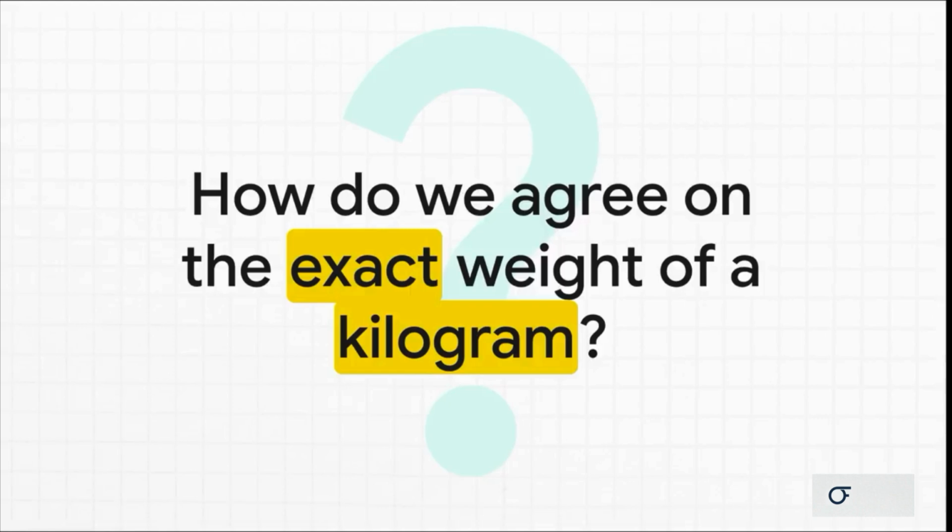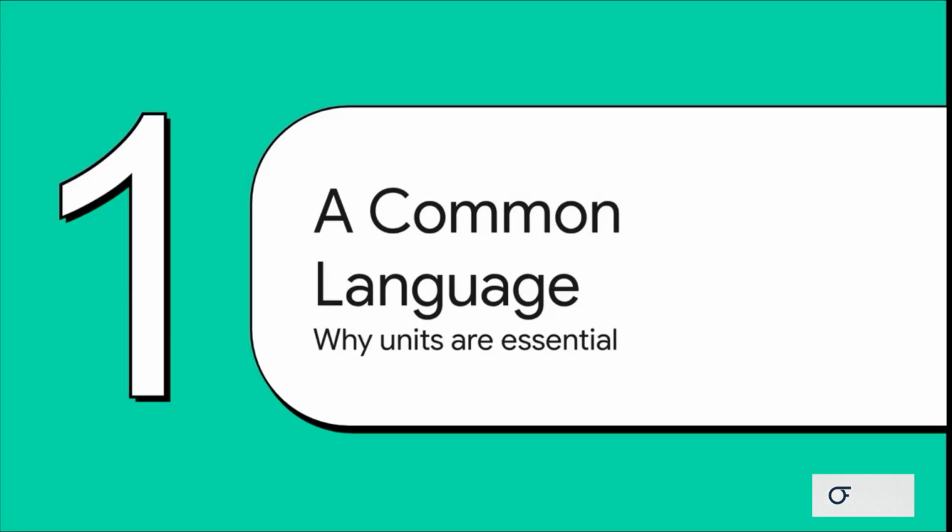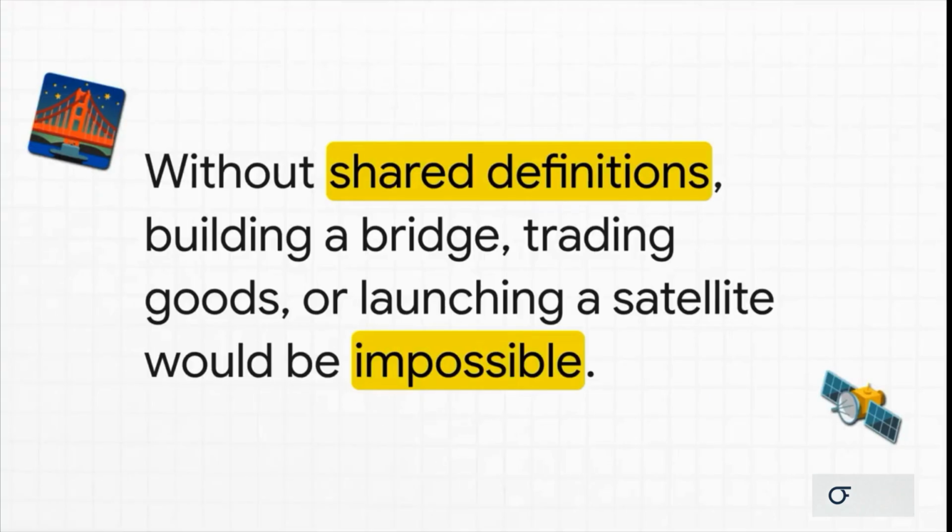It sounds like a simple question, but trust me, it's a way bigger and more important deal than you might think. So let's just jump right in. First up, we need to understand why we even need a common language for reality. Because as you can probably guess, without one, things get really chaotic really fast. I mean, just imagine it.